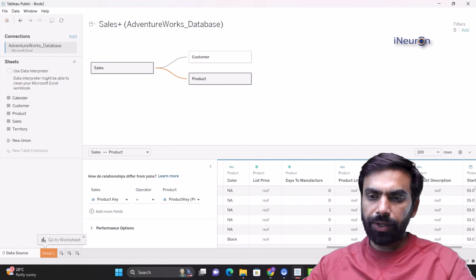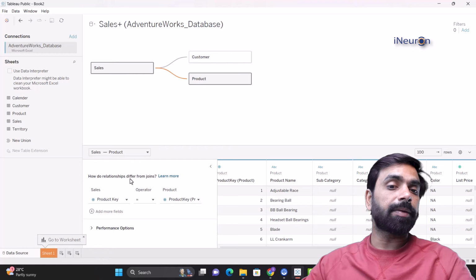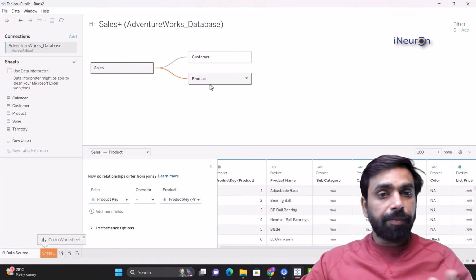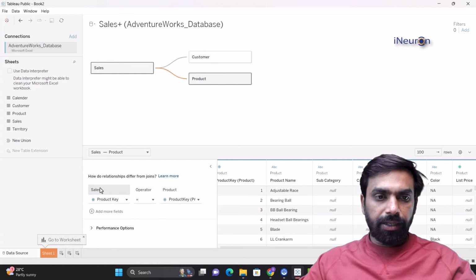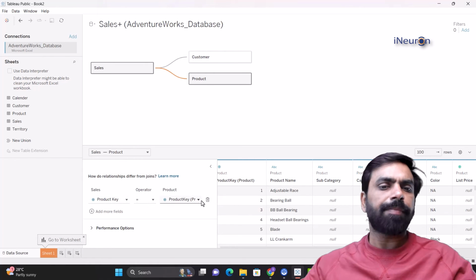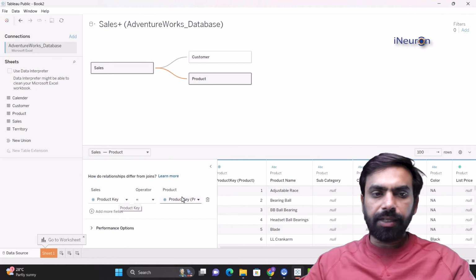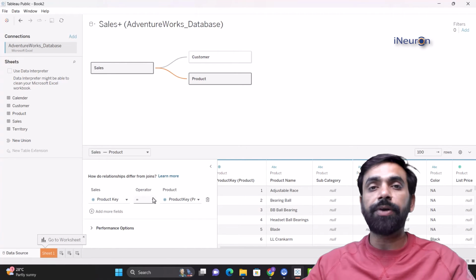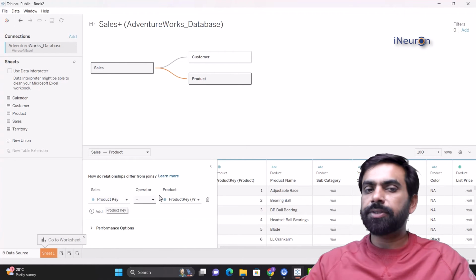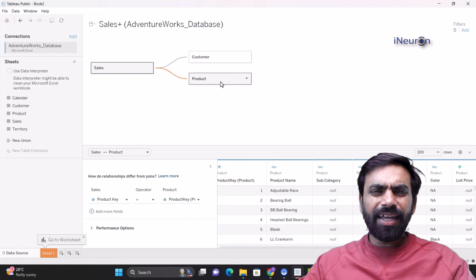This is right now showing you the product table. And this is giving you the summary of how the sales and product tables have been joined. For example, in sales there was a product key column, and in the product table there was a product key, parenthesis product, column, isn't it? Again, Tableau realized that these two might be equal. The data type also matches. Hence, Tableau indicates that I've joined these two tables using this particular common parameter.